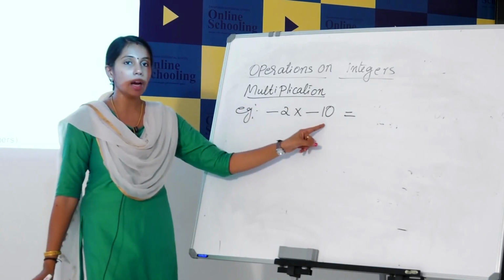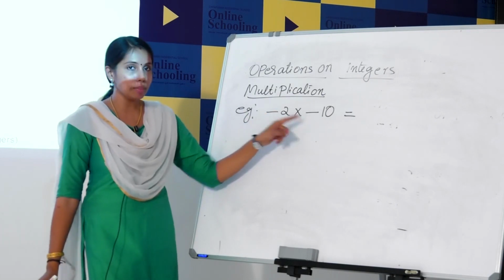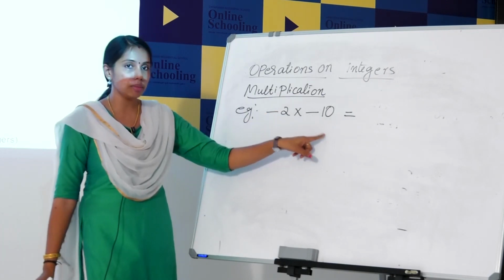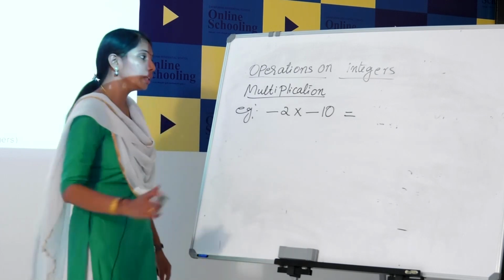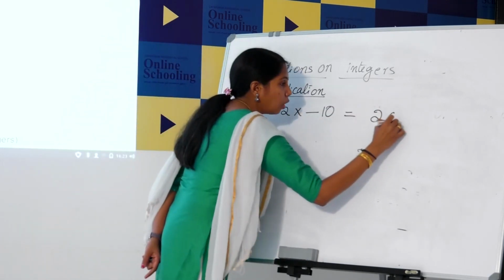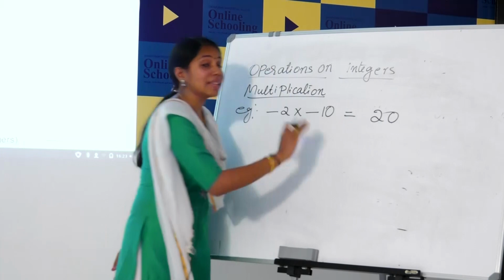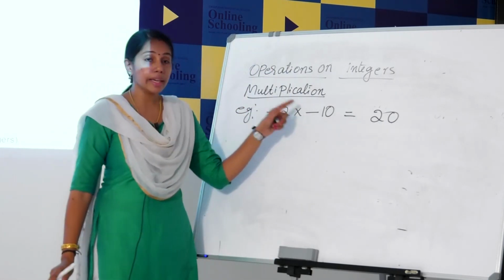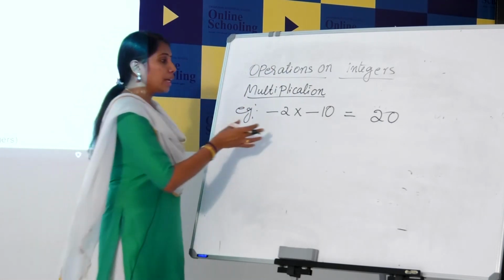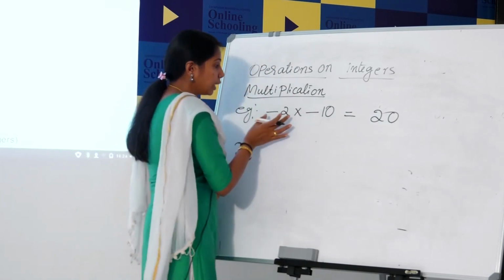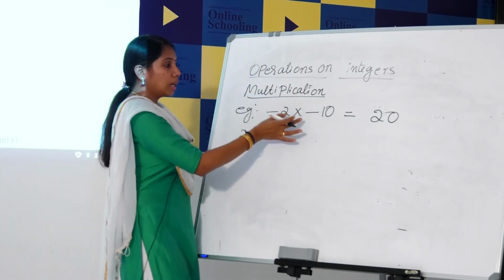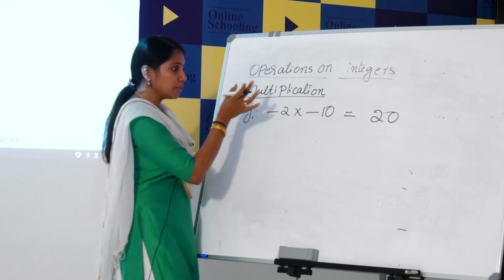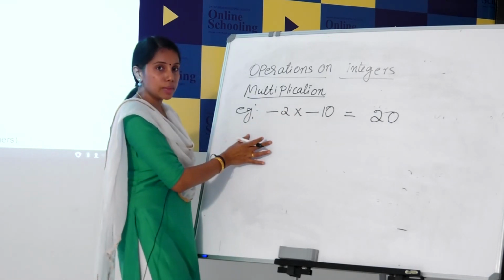Just multiply the numbers. That means just multiply the digits 2 and 10. What is the answer? 2 into 10 is 20. Then the only problem is the sign. Is it negative or positive? How can we find the sign? Just look, in the case of multiplication of integers, we want to count the number of negative signs.